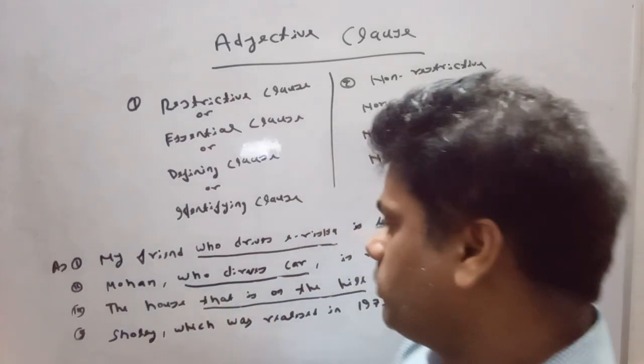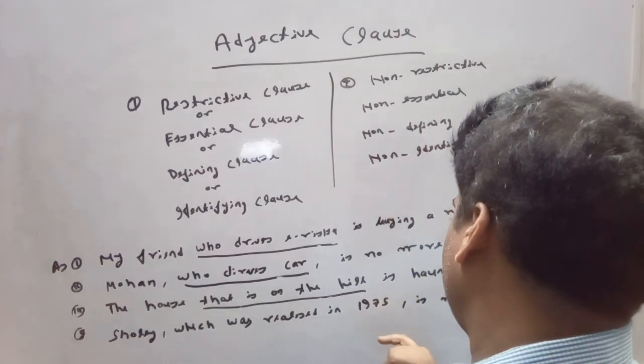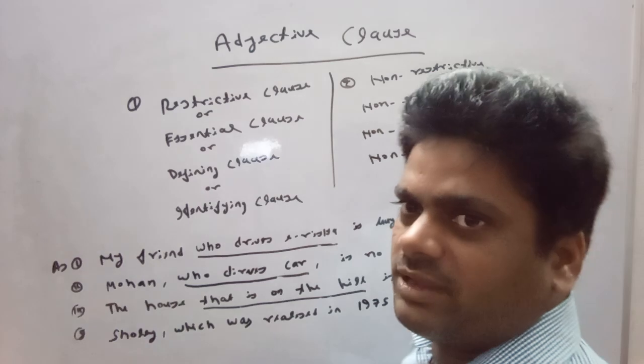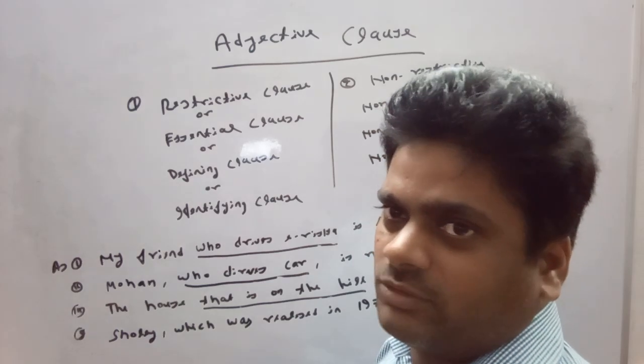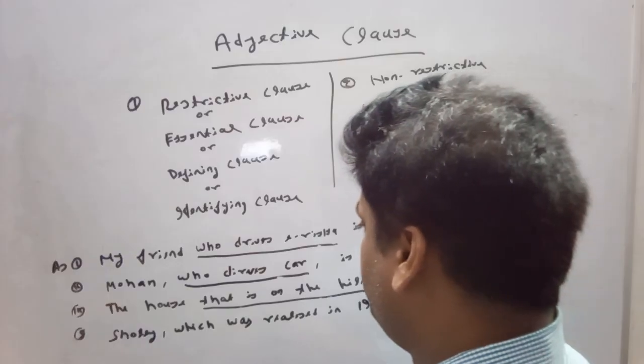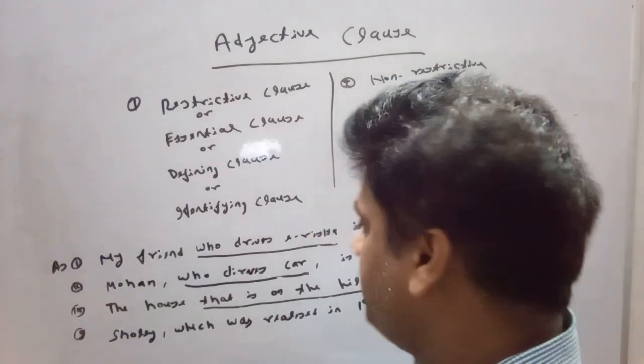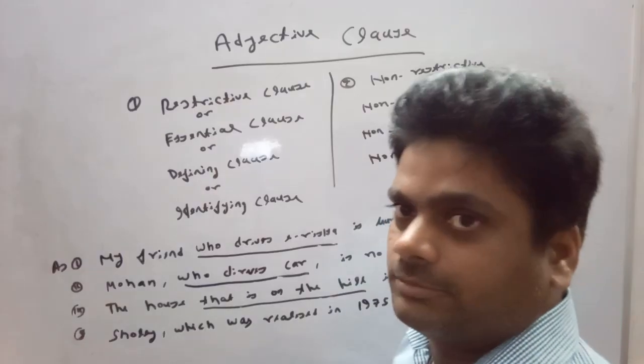In the third one, Sholay, which was released in 1975. The date may be wrong, but I am not certain about the fixed date of that film. When was it released? But take it as an artificial date.